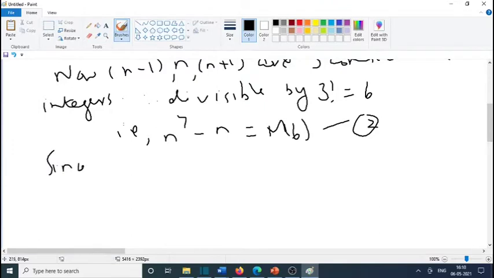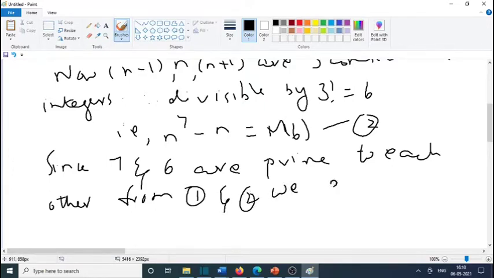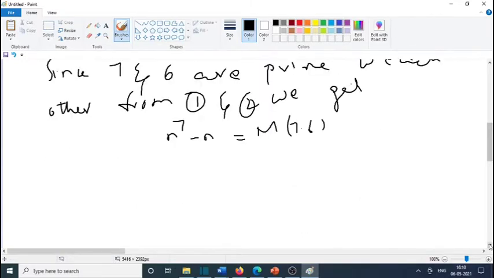Since 7 and 6 are prime to each other, from 1 and 2 we get n raised to 7 minus n is a multiple of 7 into 6, that is, n raised to 7 minus n is a multiple of 42.